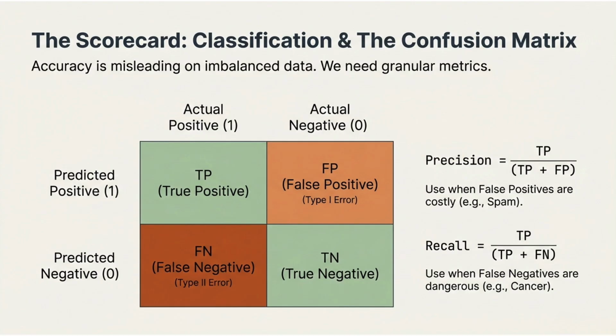Precision tells us how many predicted positives were actually correct, useful when false positives are costly, like spam detection. Recall tells us how many actual positives were successfully identified, important when false negatives are dangerous, like disease detection. When precision and recall trade off against each other, we use additional metrics.